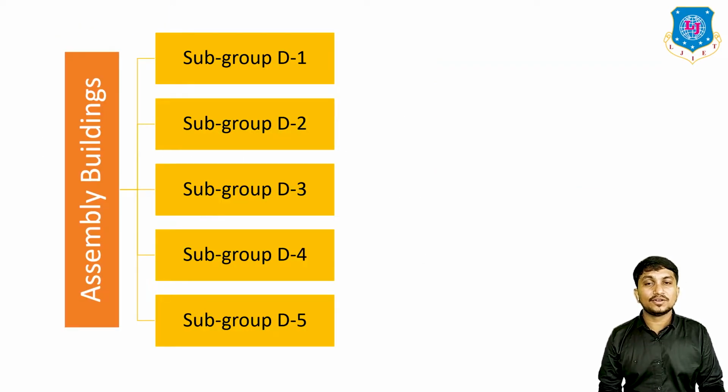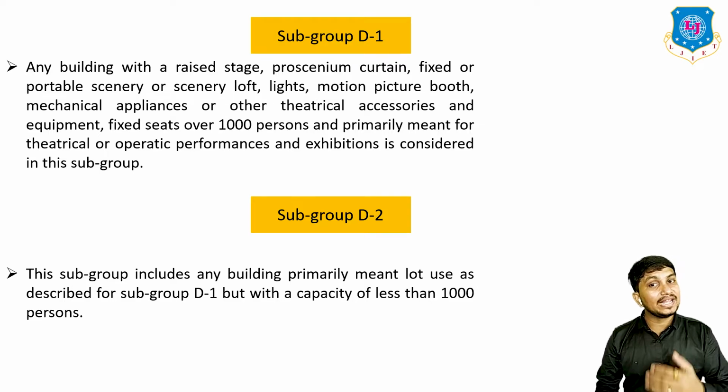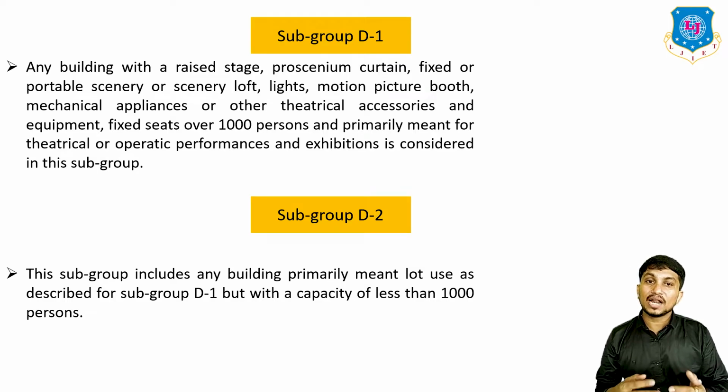These assembly buildings are further divided into five groups: D1, D2, D3, D4, and D5. In D1 group, any building with raised stage, proscenium curtain, fixed or portable scenery or scenery loft, lights, motion picture booth, mechanical appliances or other theatrical accessories and equipment, fixed seats over 1000 persons and primarily meant for theatrical or operatic performances and exhibitions is considered under this subgroup D1.